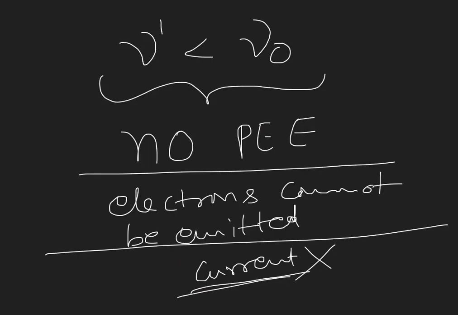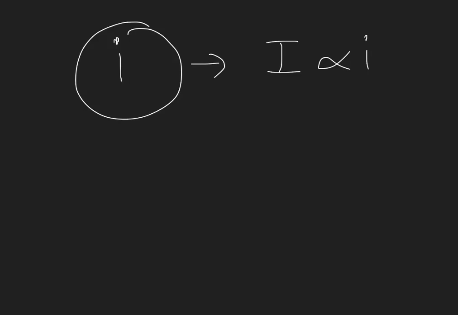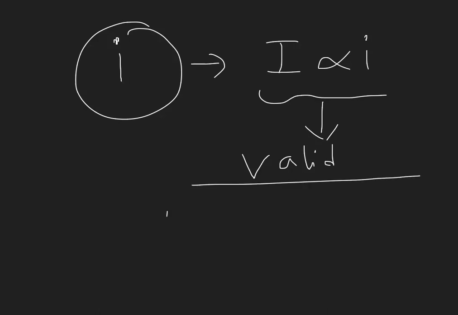If I discuss the photocurrent, no doubt that intensity is directly proportional to photocurrent is correct. But this is valid when we have the photoelectric effect, when the incident frequency is greater than or equal to the threshold frequency.